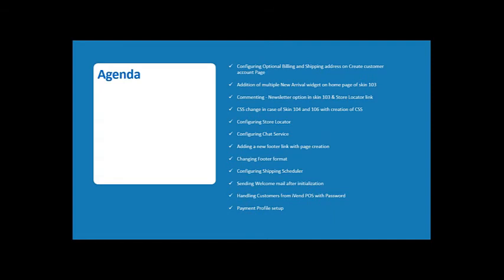Next, we'll highlight how to comment out the newsletter option in Skin 103 and the store locator link. I'm saying so because at times customers or retailers don't want the newsletter option or the store locator if they have only Ivan e-commerce as a solution. Next, we'll look at some other skins, changing the color of the skins with the help of a CSS change, which is available on Skin 104 and 106.